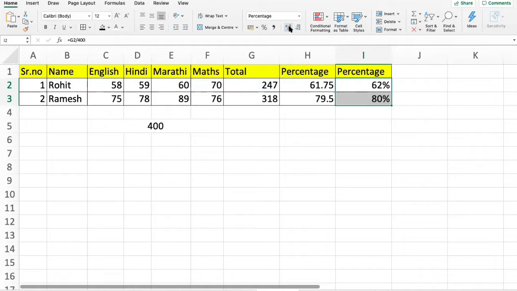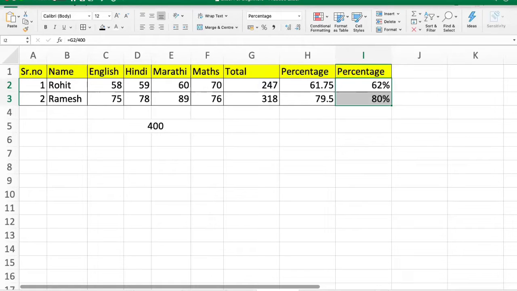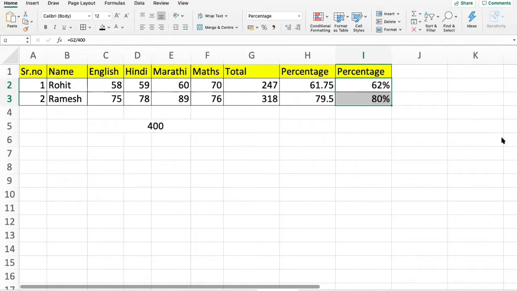If you want to increase the decimal points, in that same Home tab, beside that percentage sign, you can see an option for increasing decimal points, and also an option for decreasing decimal points. Hope this makes percentage very clear. Okay, so let's move on to the other topics.